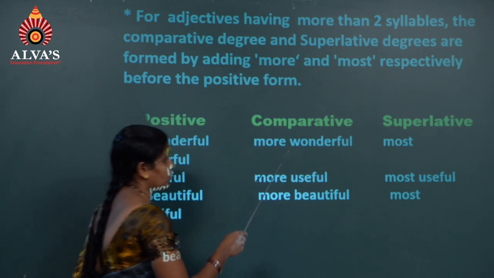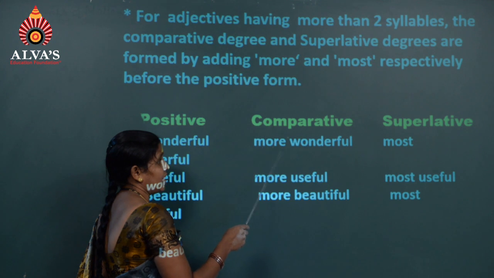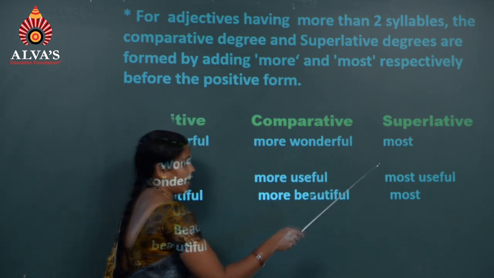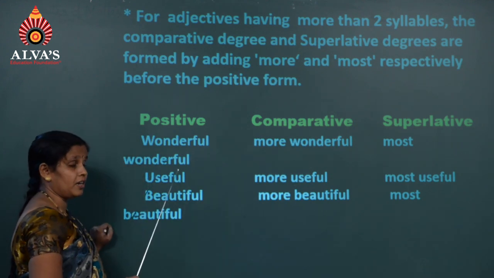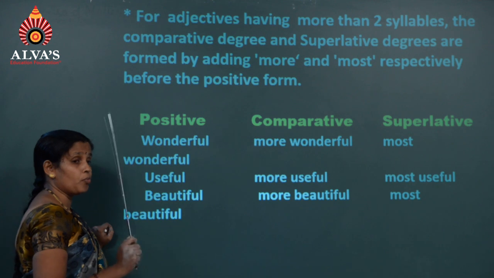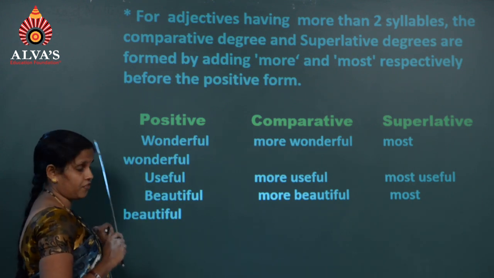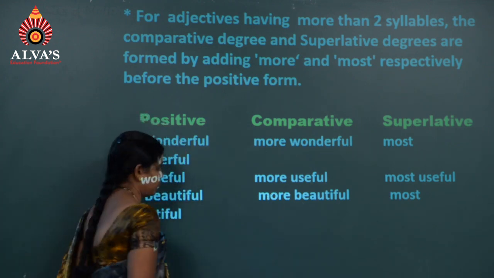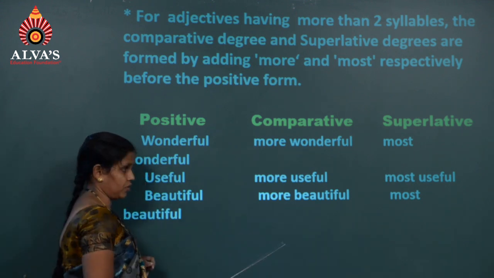So before wonderful we have to add more to make it a comparative degree. And in the superlative degree, we have to write most wonderful, not wonderfullest. Most wonderful is the superlative degree of wonderful. Useful, more useful, most useful. Beautiful, more beautiful, most beautiful.